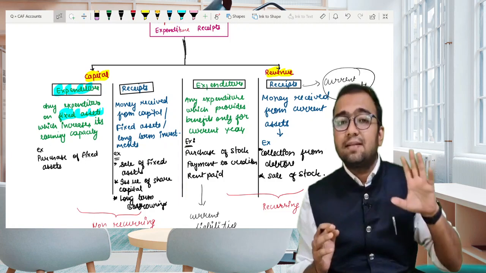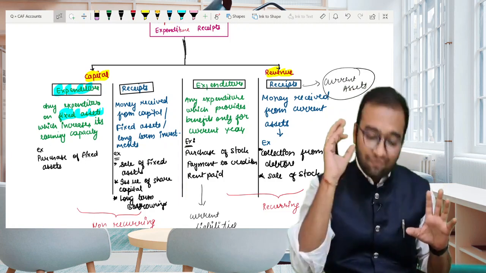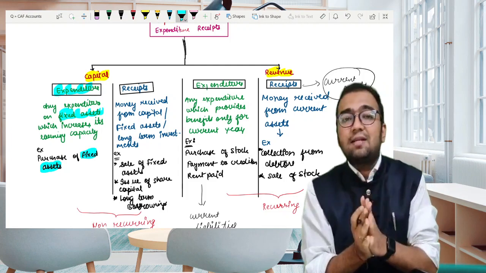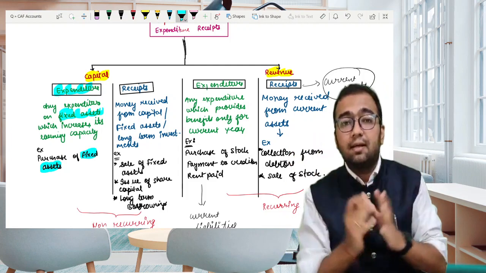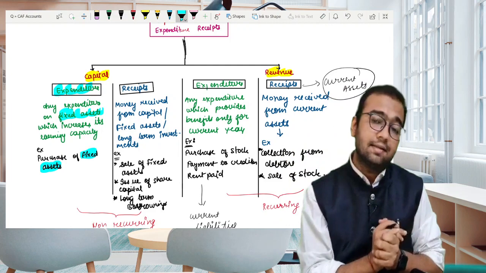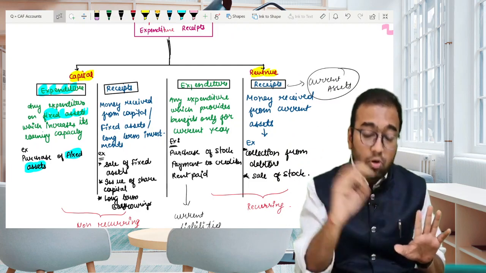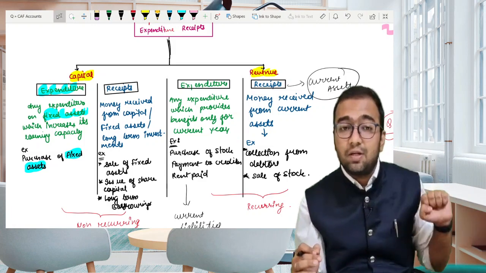What would be the best example? Acquisition of fixed assets, purchase of fixed assets. By acquiring fixed assets, our production capacity, our working capacity increases. So this was all about capital expenditure. On the contrary, what do we mean by revenue expenditure?